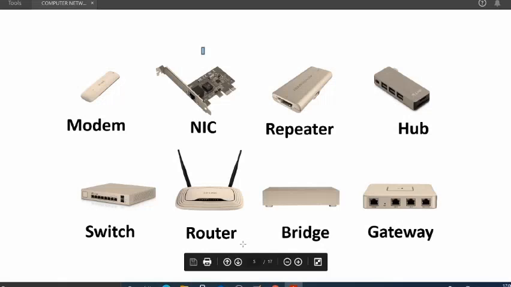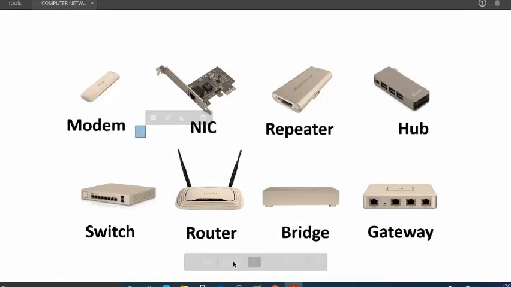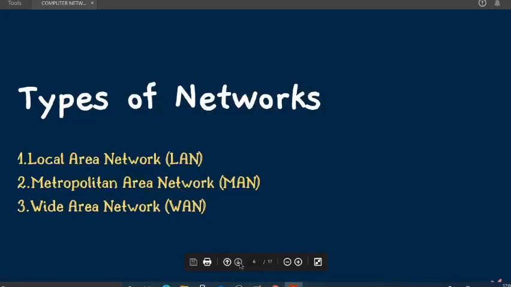We are going to see about each and every network device. I hope you know about modem, right? I think so, because these are in our day-to-day life. If you don't know, that's still okay, because we are going to proceed with our next topic.